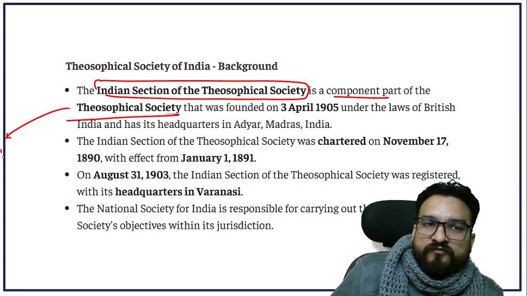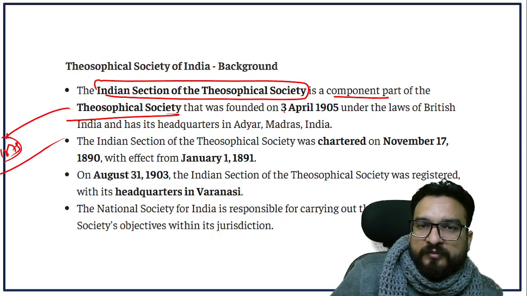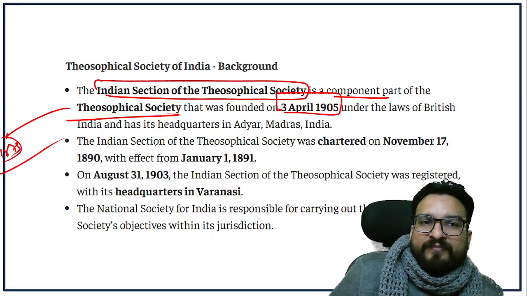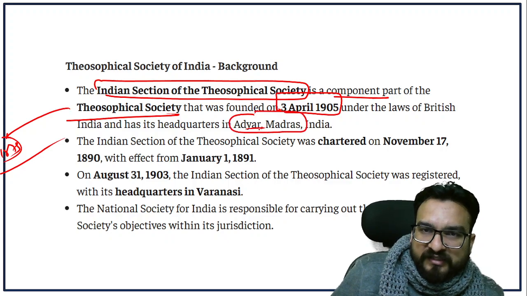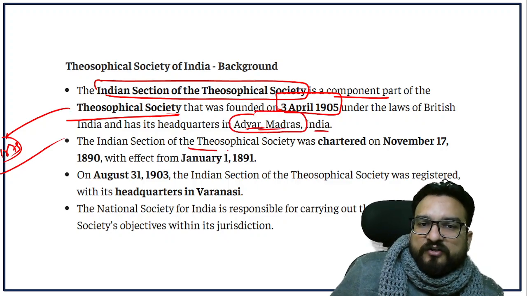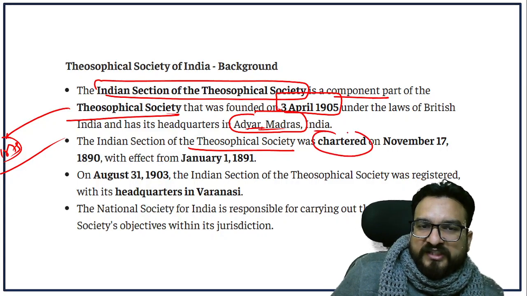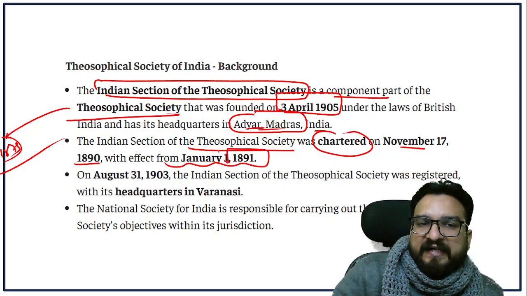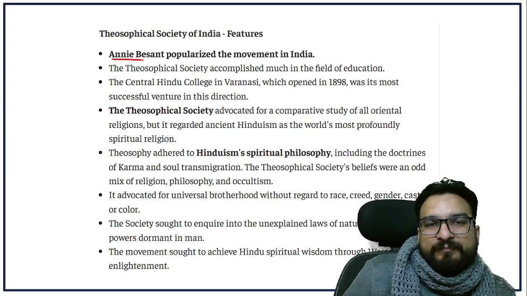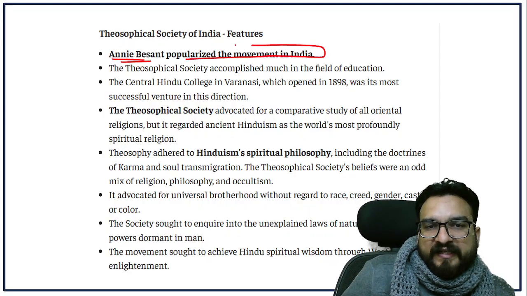Over here, you will see the Indian section of the Theosophical Society is a component part of the Theosophical Society, which was formed in 1875. But in India, it was formed in 1905, right? And headquarters were at Adyar, Madras, India. The Indian section of the Theosophical Society was chartered November 1890 and came into effect from 1891. So you will see that Annie Besant popularized the movement in India.